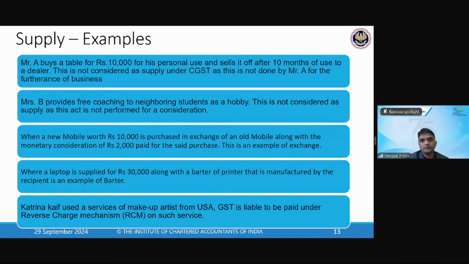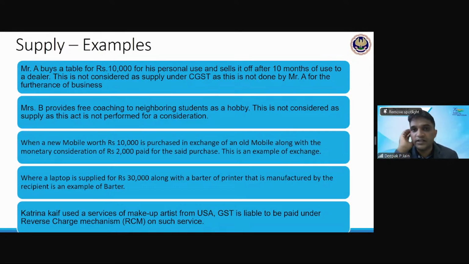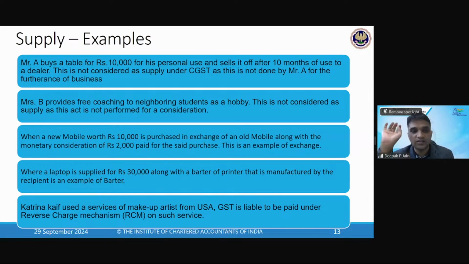When you buy a table, from a supplier's perspective, he will charge GST because he is not concerned about what you do with it. He is concerned whether he has to pay GST or not. So he will pay the GST, correct? So the supplier will pay the GST, but the receiver will not be able to claim the credit. It is his cost. Now, when you are selling it again, you will not pay the GST, is what I'm trying to say.